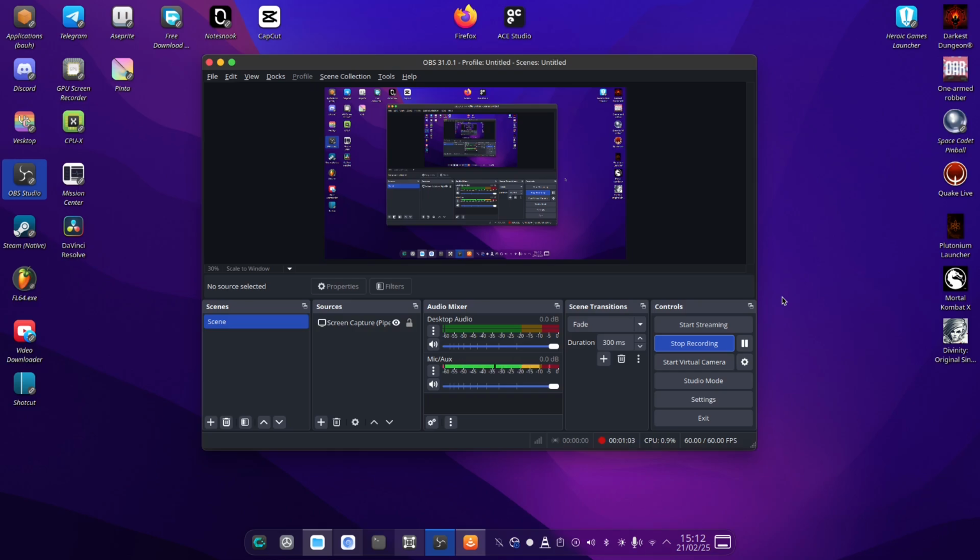So what do I suggest to use instead of Ubuntu? Well, I suggest you to use the distro I'm currently recording on right now, which is called CachyOS, and it's a distribution based on Arch Linux. So you're going to have the latest and greatest packages, so for gaming and for production and for editing videos you will have the best of the best of the best drivers, of the best of everything, while it also retains stability. This distro has been very stable for me. I'm running it on 2 computers and it's been very stable.